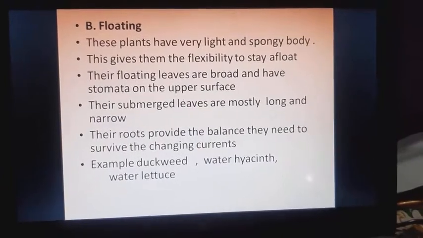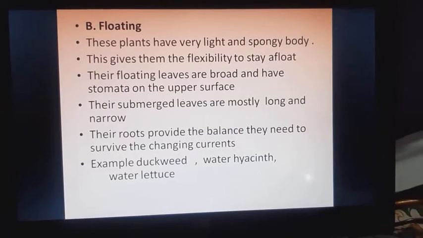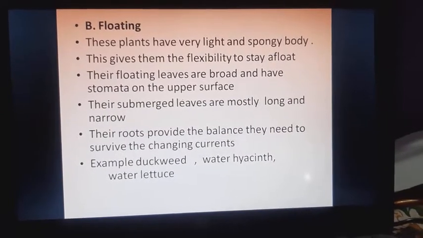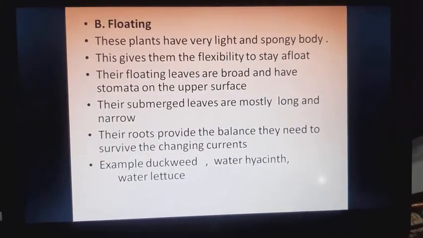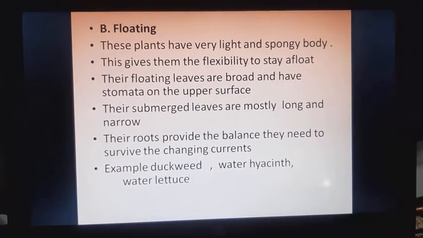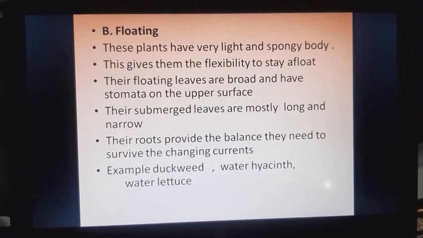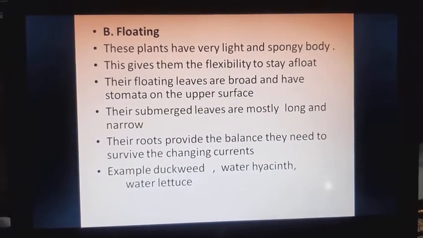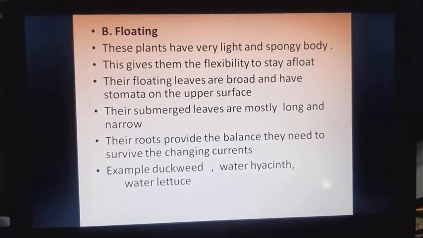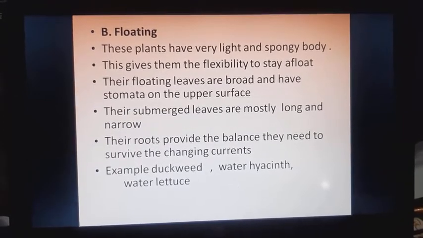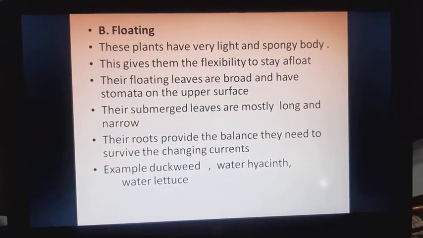B. Floating. These plants have a very light and spongy body. This gives them the flexibility to stay afloat. Their floating leaves are broad and have stomata on the upper surface. Their submerged leaves are mostly long and narrow. Their roots provide the balance they need to survive the changing currents. Example: duckweed, white water hyacinth, water lettuce.